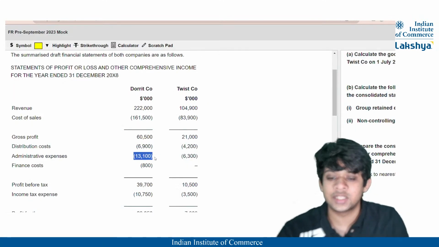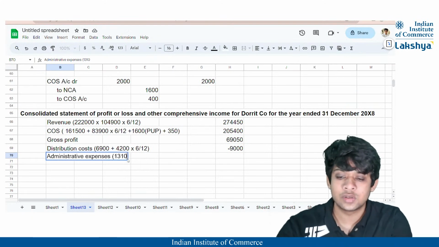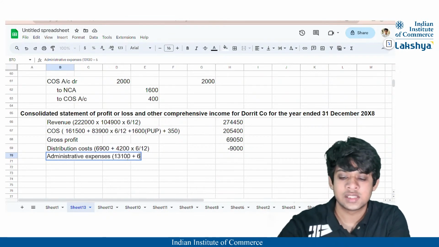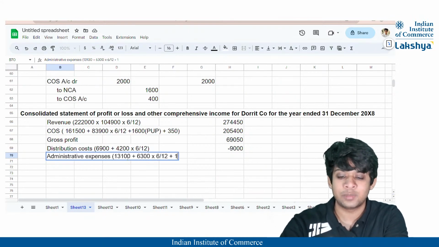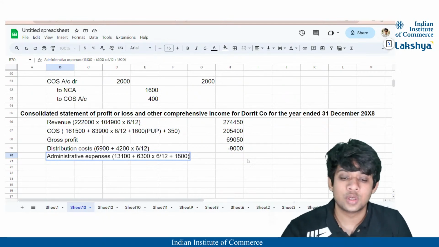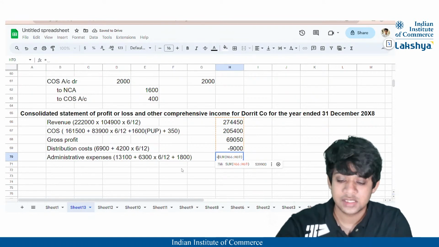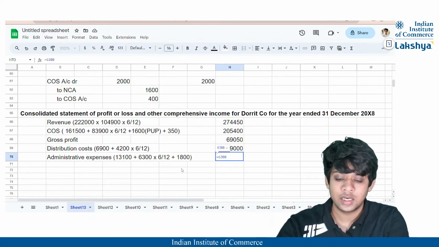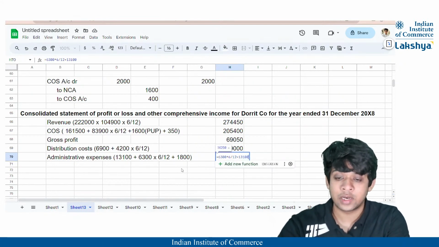Which will be nothing but 13,100 and 6,300, right? So 13,100 plus 6,300 into 6 divided by 12. Also here the goodwill impairment is going to be added, which is nothing but 1,800, right? So the goodwill impairment added here is 1,800, and the total will thus be 6,300 into 6 divided by 12 plus 13,100 plus 1,800,